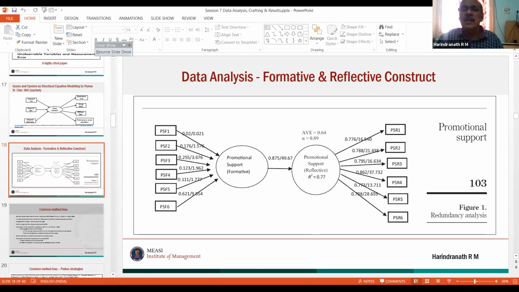Now the other thing: if you want to do theory confirmation, if you want to confirm your theory, then the best one is covariance-based SEM. You can do that in Lisrel, in Amos, in M+, a lot of platforms and software are available. So if you are a very young researcher setting up your research, you had better start with Amos, because you will not have much problem from the reviewers and the editors.